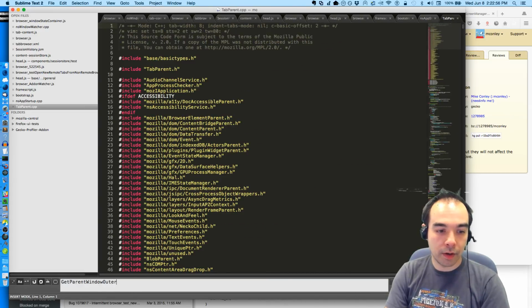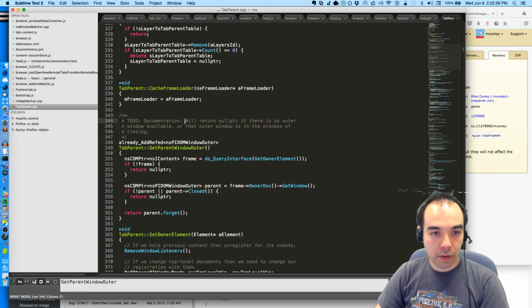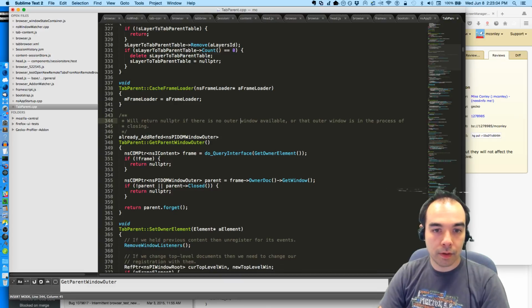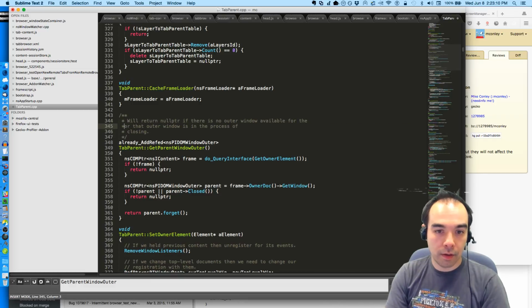Get parent window outer will return null pointer if there's no outer window available for the document hosting the owner element of this tab parent.